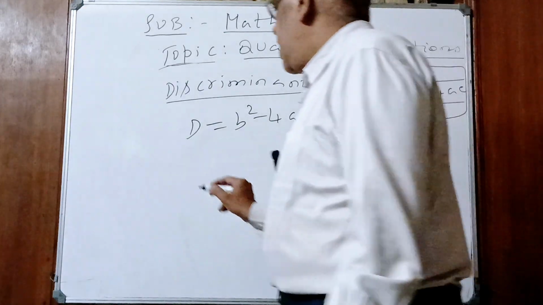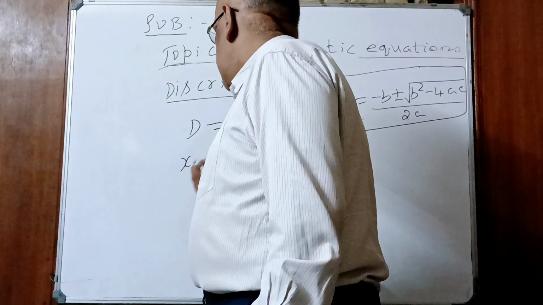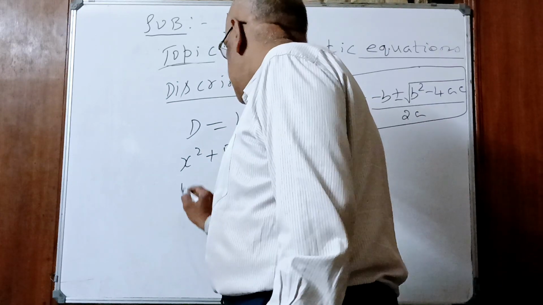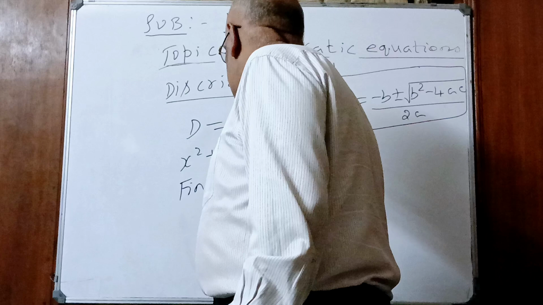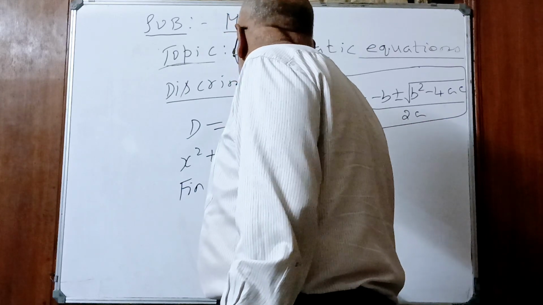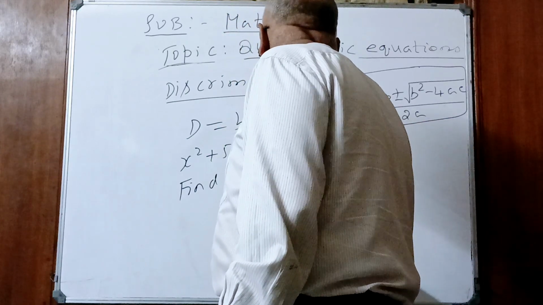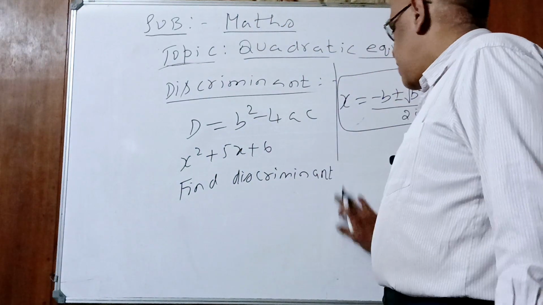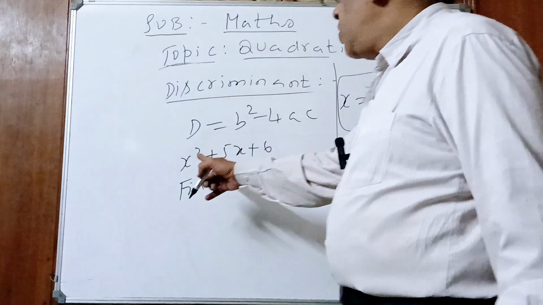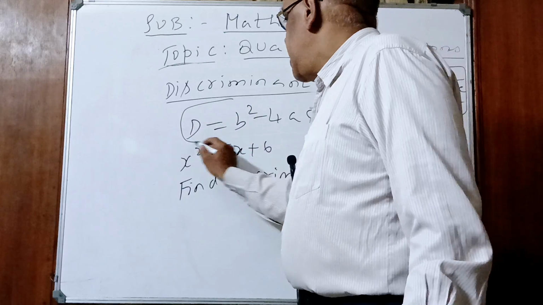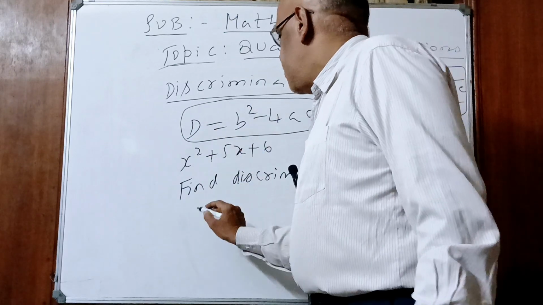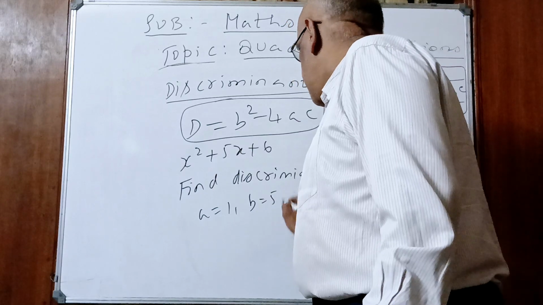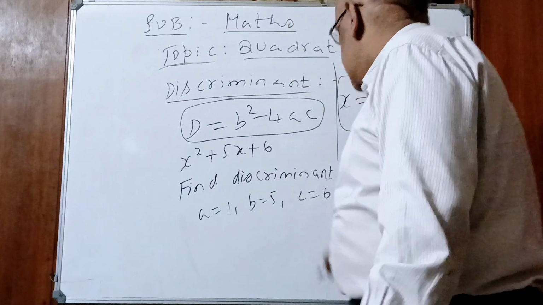Take for example quadratic equation x square plus 5x plus 6. Find discriminant. 2 marks question, children. Very easy. You are lucky. One question will come. So, what is discriminant? B square minus 4AC. What is A value? 1. B value 5. C value 6.